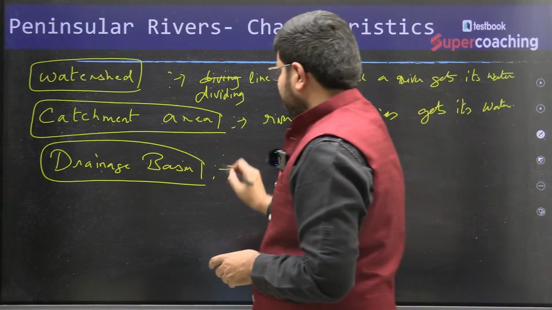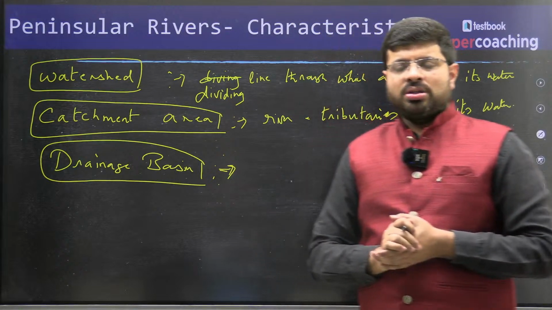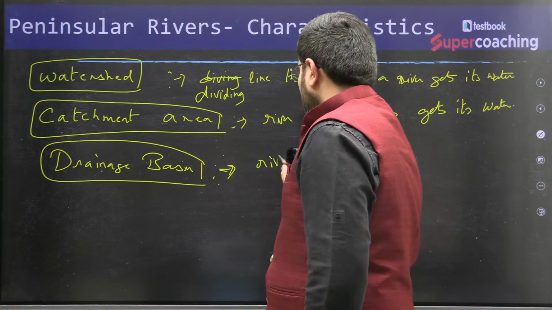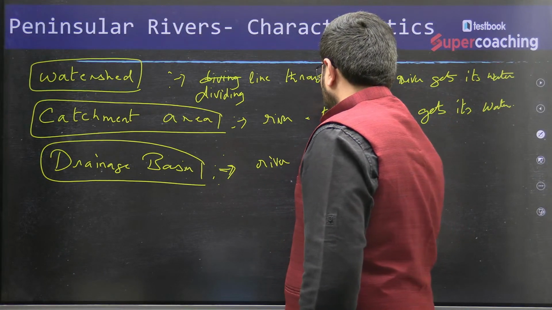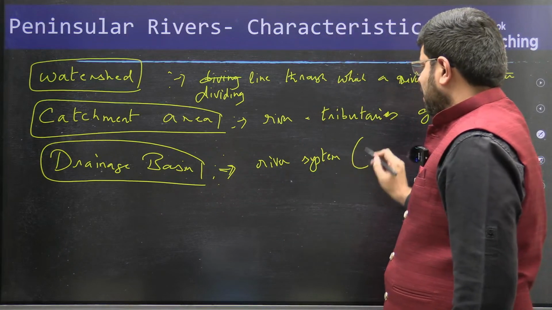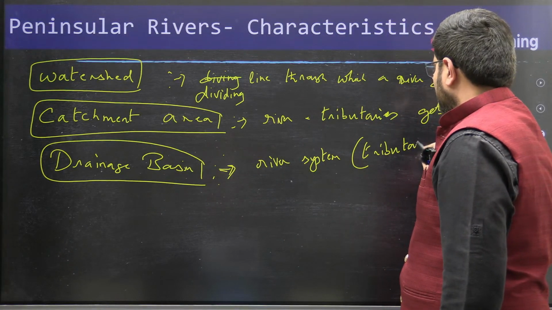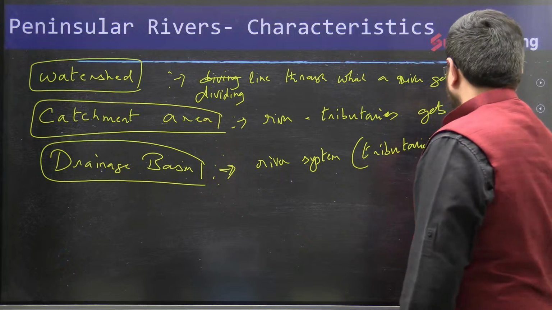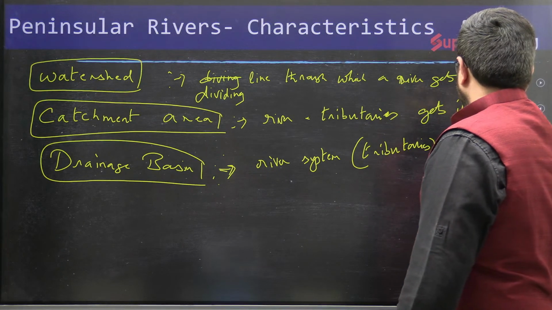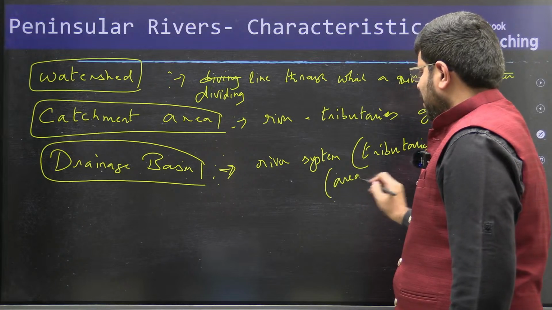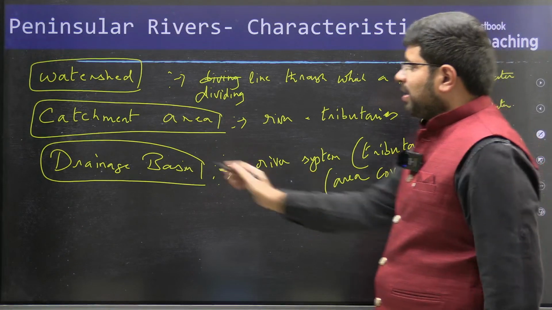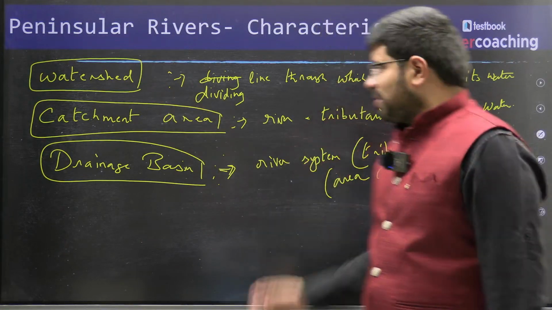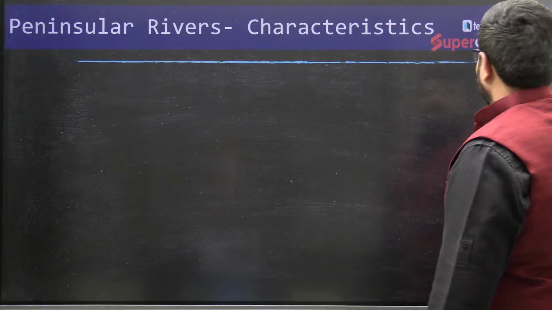Then drainage basin. Drainage basin is where the river and the tributaries are traveling or crossing the path. The river system put together, that is both the main river and the tributaries, where they are flowing. Or in other words, the area covered by the river systems. Then you might ask me, all three are one and the same, isn't it? It looks very much the same, but that is the subtle variation.